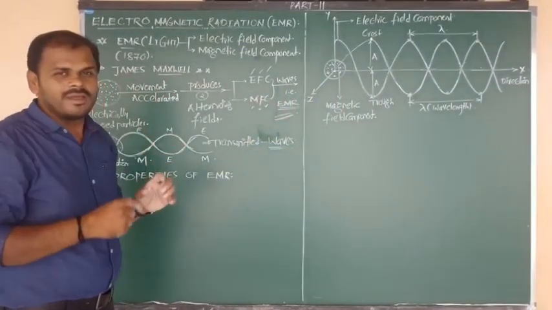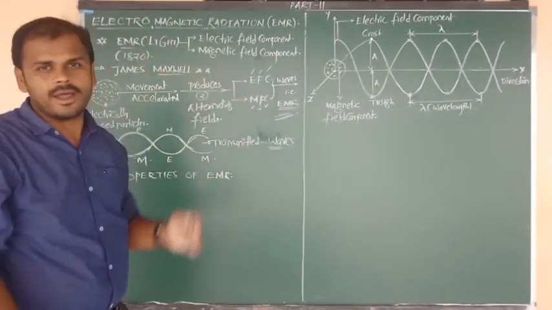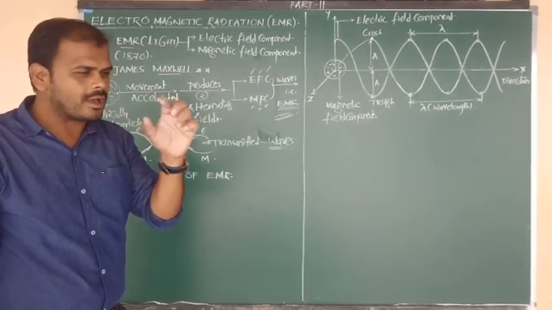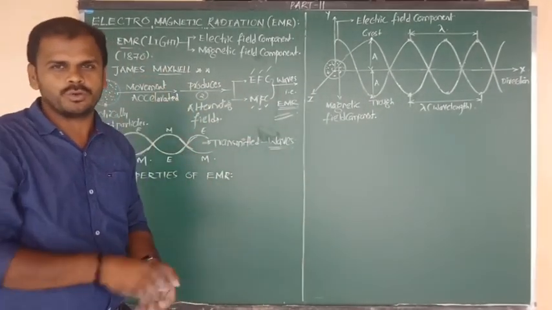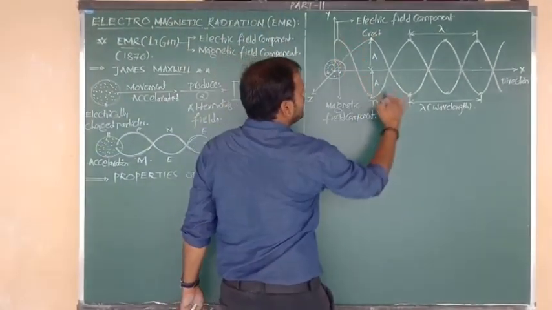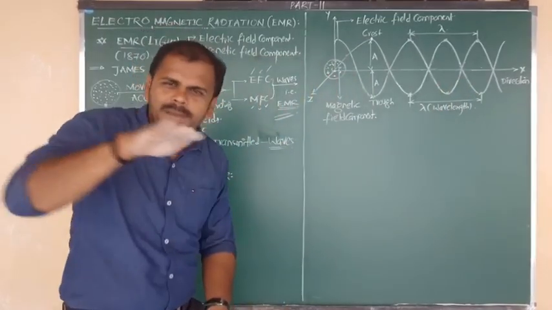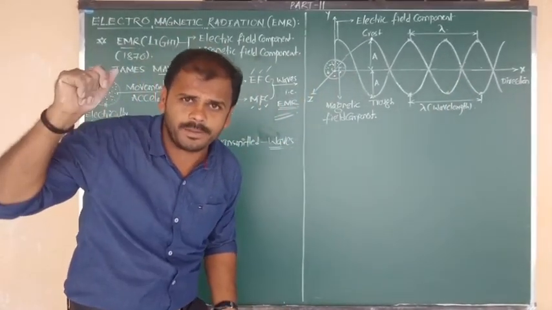I hope you know the meaning of the diagram clearly. Now in that diagram I am going to show you two to three specific words. Suppose it is the electric field component or the magnetic field component, whatever that may be.